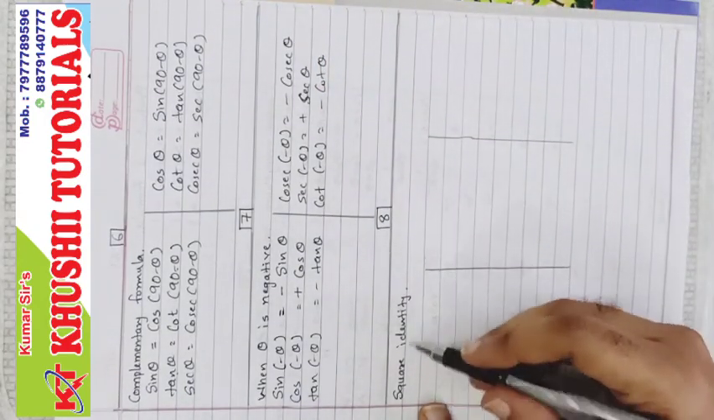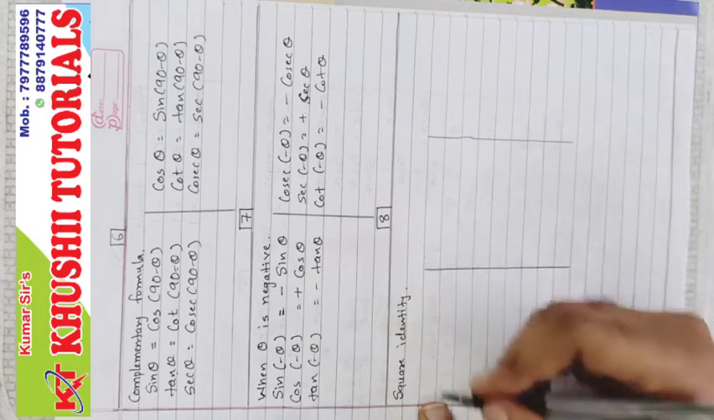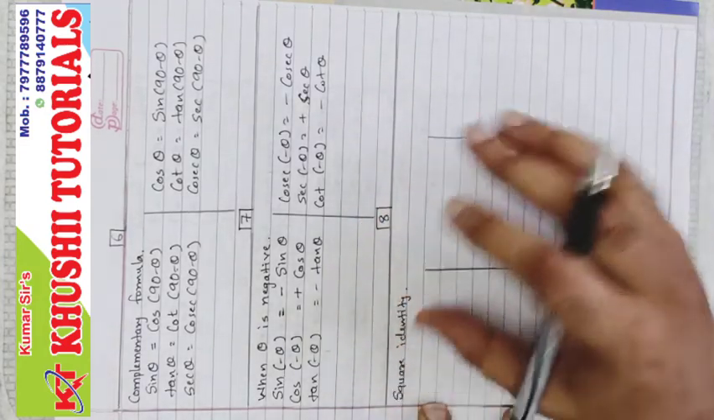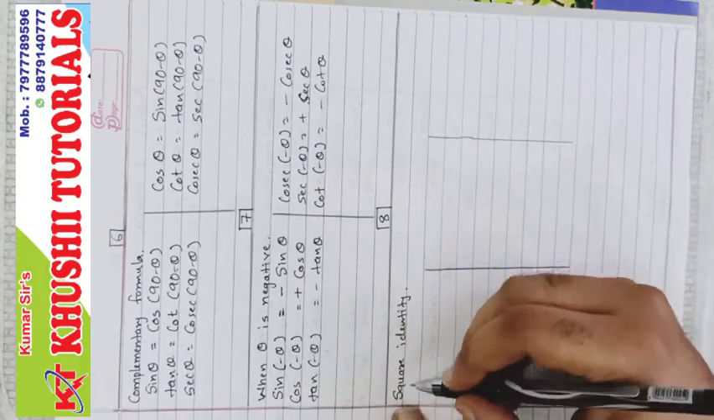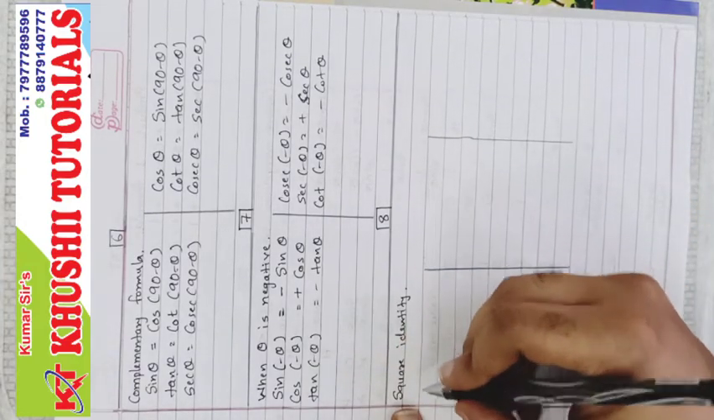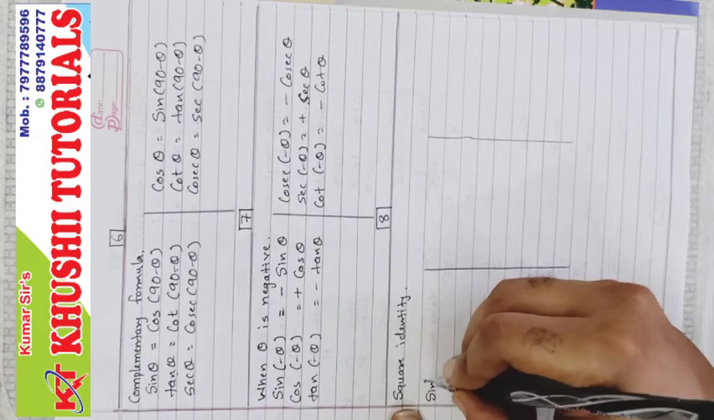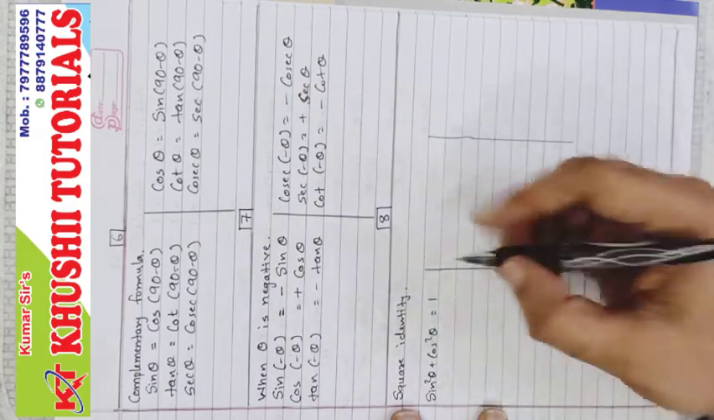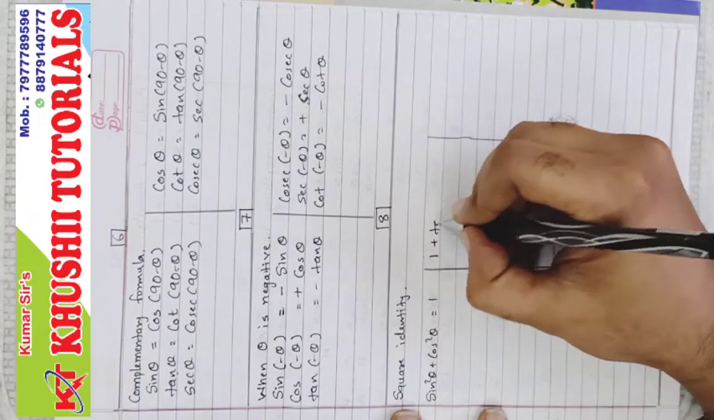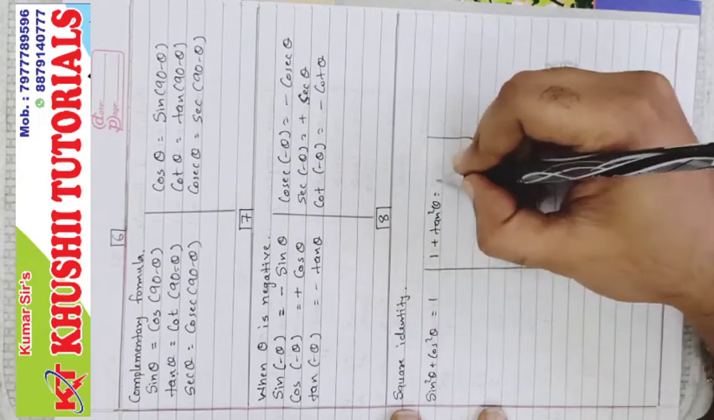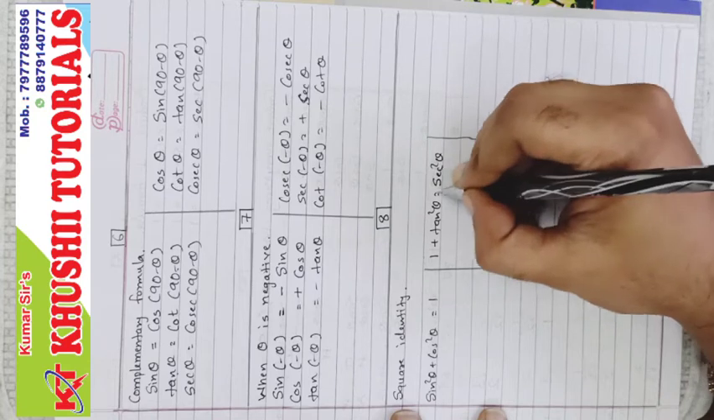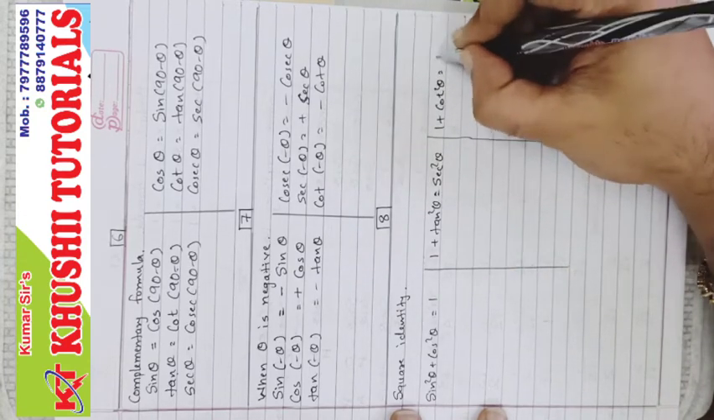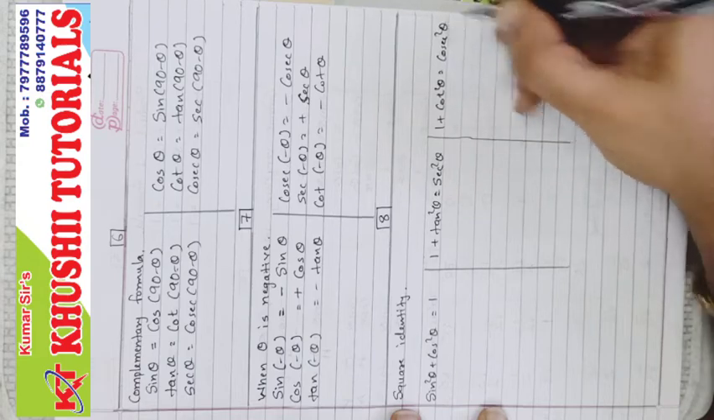Eighth one is square identity. There are 3 square identities and the variations of these square identities. Let's start with the 3 square identities. The first one is sine square theta plus cos square theta equal to 1. The second one is 1 plus tan square theta equal to sec square theta, and 1 plus cot square theta equal to cosec square theta.